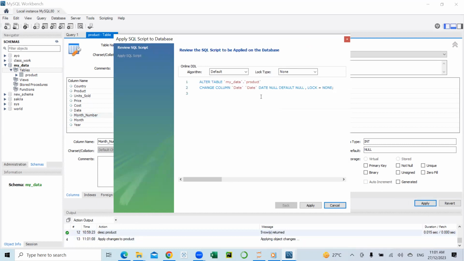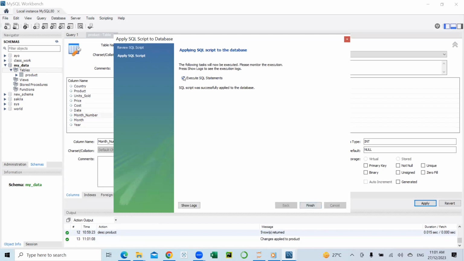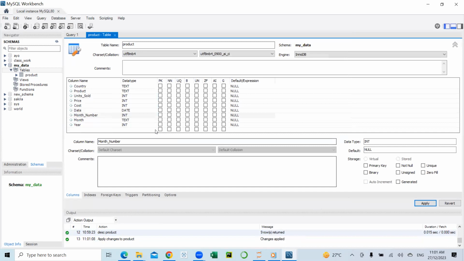One good thing about MySQL is that it shows me the query I would have written, in case I wanted to write a query to effect the change I'm making on that data type. I would have used the ALTER TABLE statement, CHANGE COLUMN, dates to date, and the new data type I expect it to come with. Okay, so I'm going to click on the apply button, and the query has been executed.